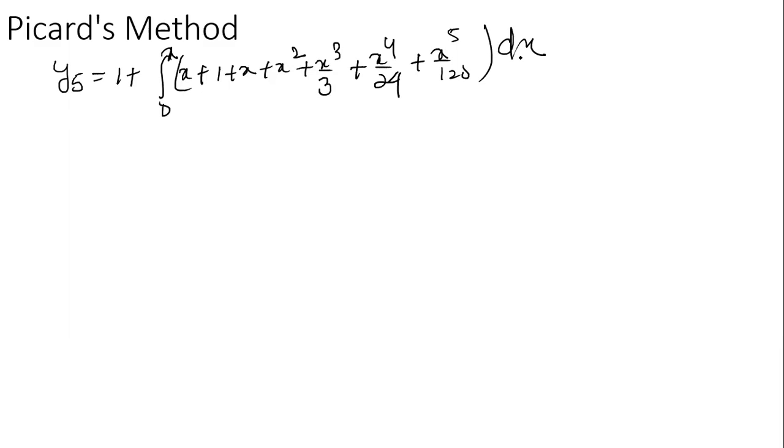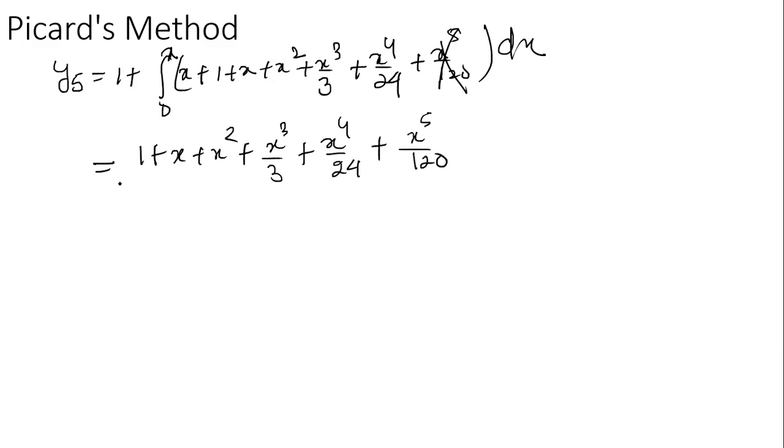Then we find the y5 solution after integration. After finding the solution, it is 1 + x + x² + x³/3 + x⁴/24 + x⁵/120.